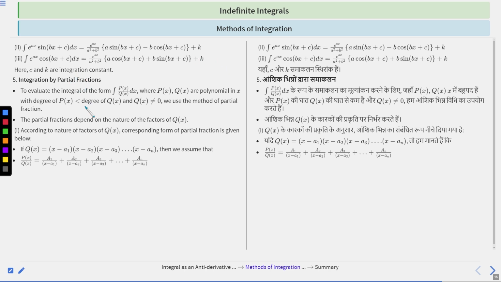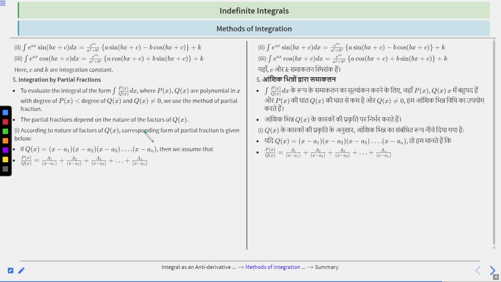Next is integration by partial fractions. To evaluate an integral of the form integration of px upon qx dx, where px and qx are polynomials in x with degree of px less than degree of qx and qx not equal to 0, we use the method of partial fractions. The partial fractions depend on the nature of the factors of qx.